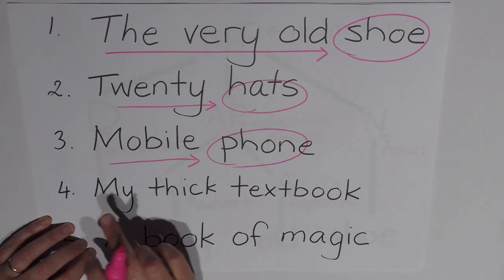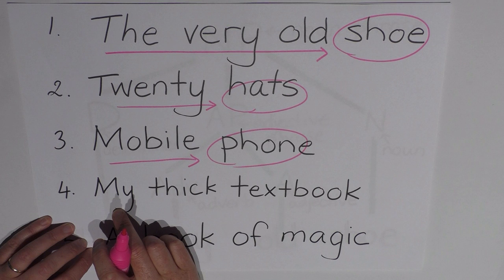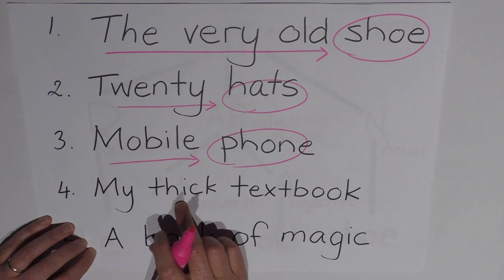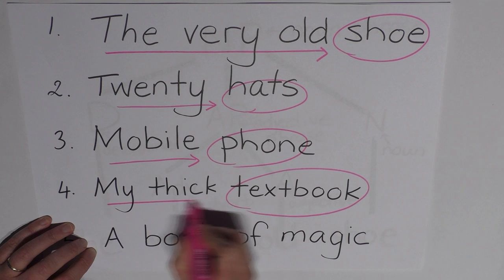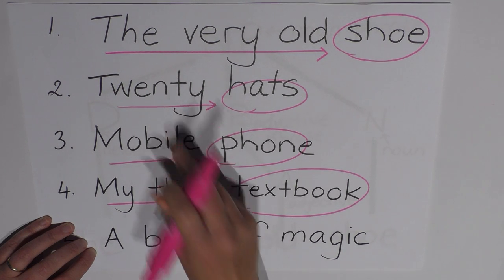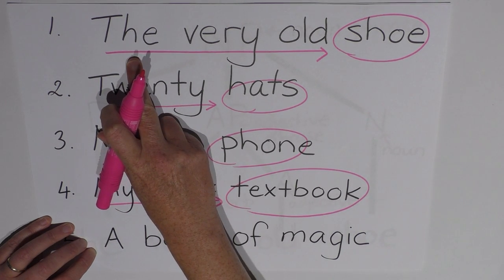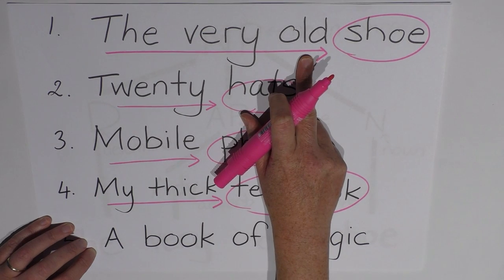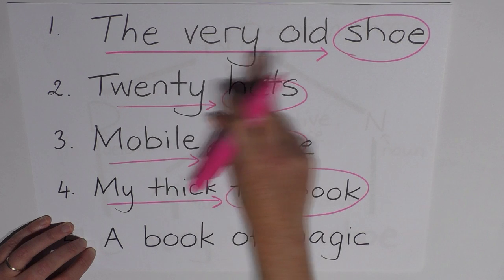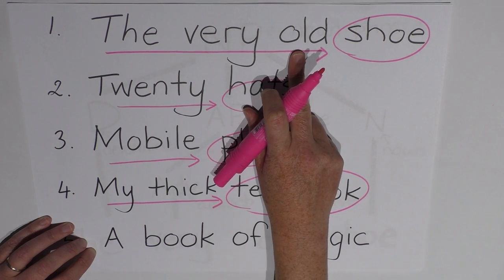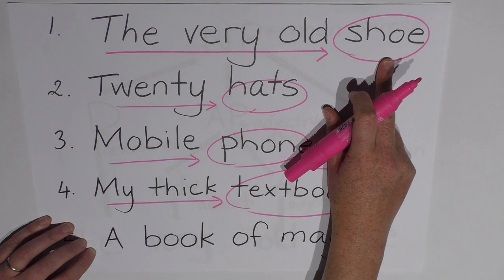It has a determiner, my, an adjective, thick, and then the head noun, textbook. And they're all pointing to it. So in number 1, the is our determiner, old is our adjective, and very is describing old, or modifying old, I should say, and then the noun itself, shoe.